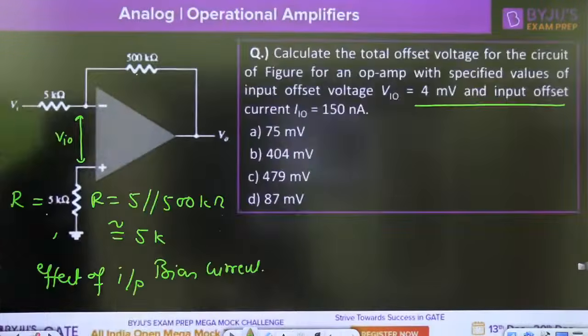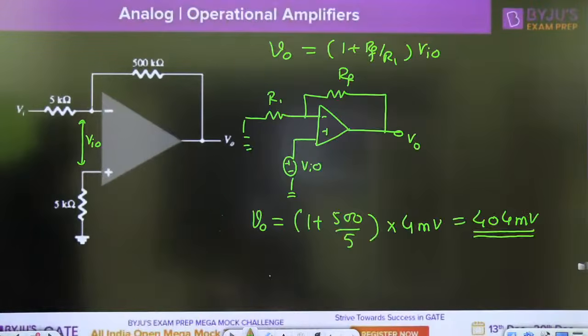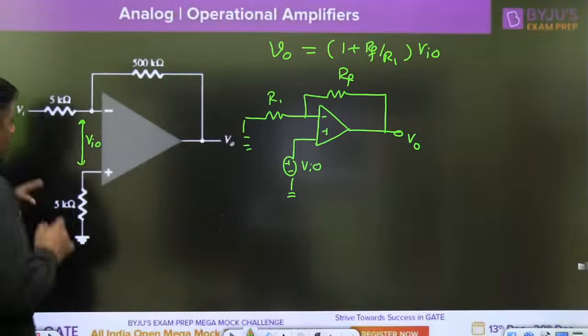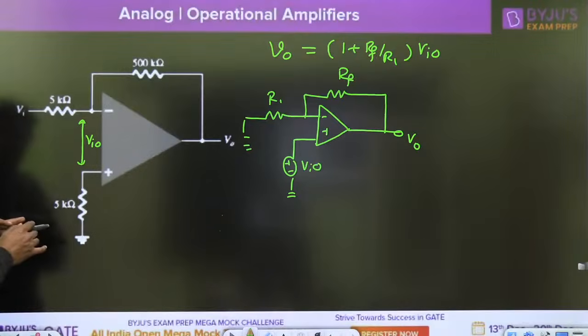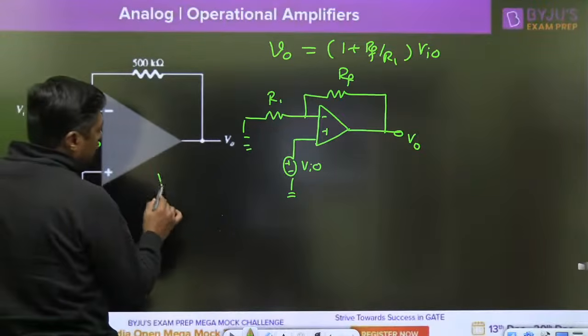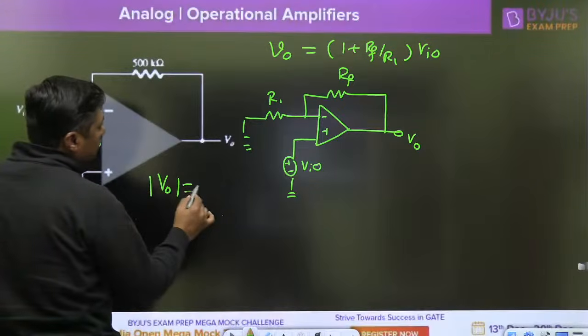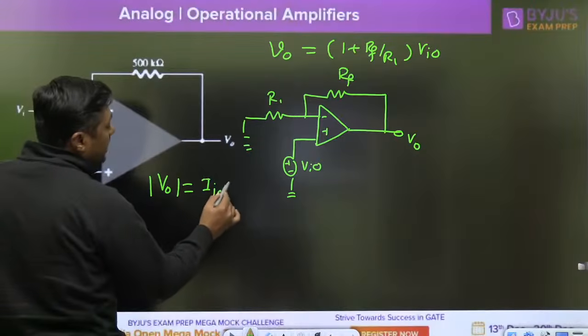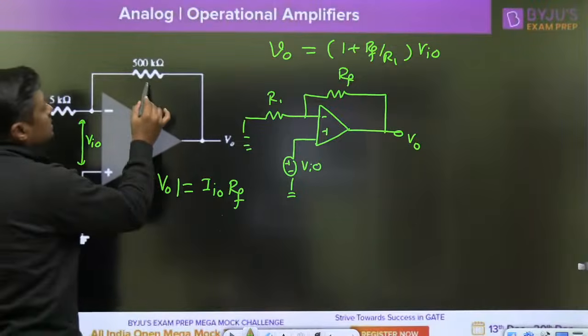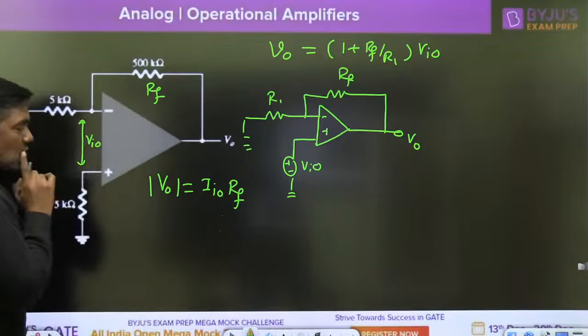Second thing, input offset current. What is the output because of the input offset current? Remember, when we connect the 5 kilo ohm, there is no effect of input bias current, but here we are getting the output because of input offset current, given by IIO into RF. This is the RF.